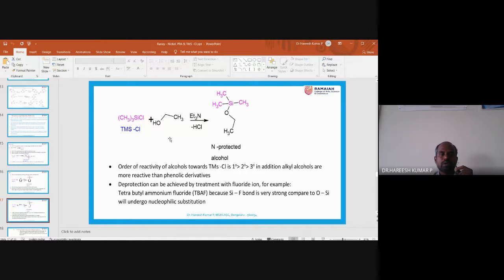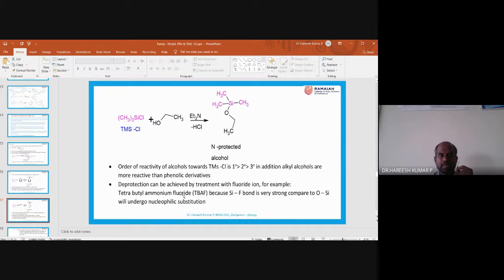So why is there a new bond formation between the oxygen and the silicon? Because the bond formation between the oxygen and silicon is strong compared to the bond formation between oxygen and hydrogen, and oxygen and carbon. So that is the reason this is the favored product.